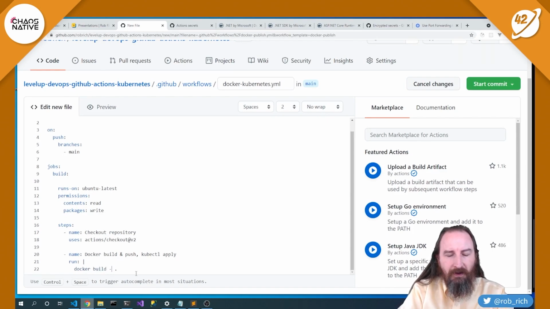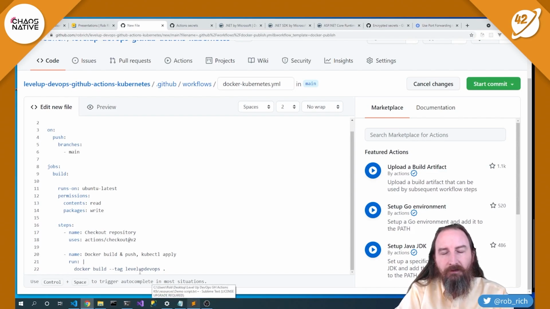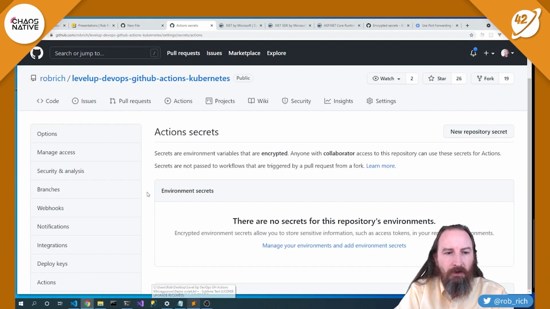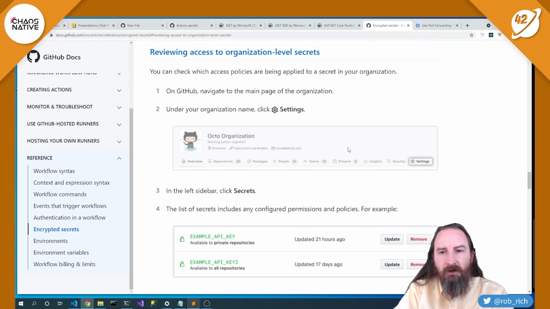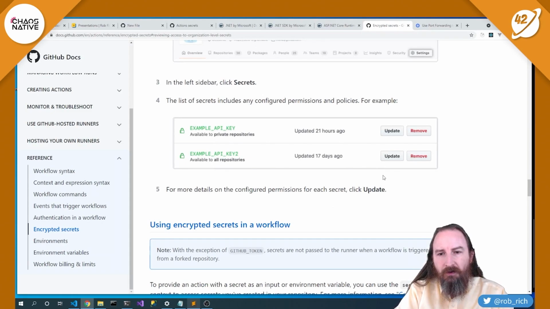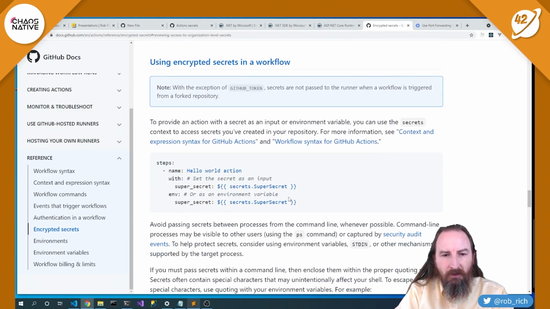And let's tag this on our way through as well. So I'm going to tag it with level up DevOps. And now let's go use some of those secrets. I want to be able to grab that GitHub secret here for my registry URL. And so taking a look at how secrets work inside of GitHub, we've got our secrets here. They're all in place. And now we can use this ${{ }} to be able to get at that secret.